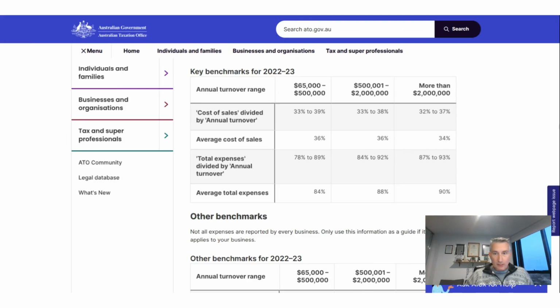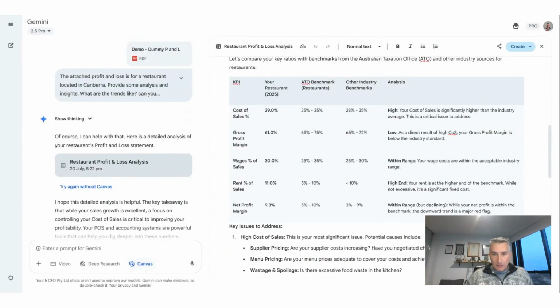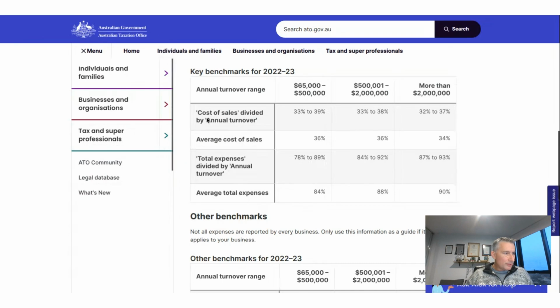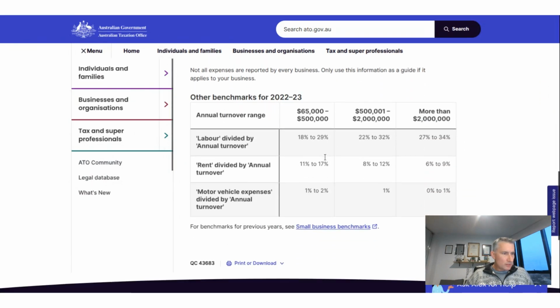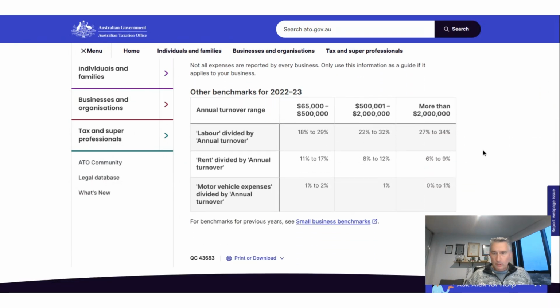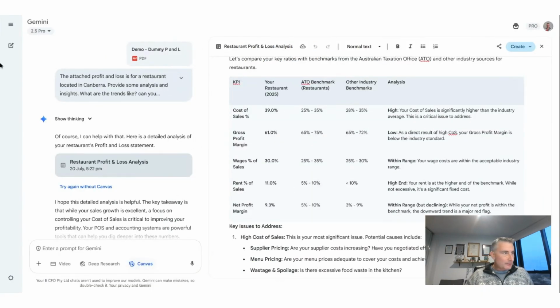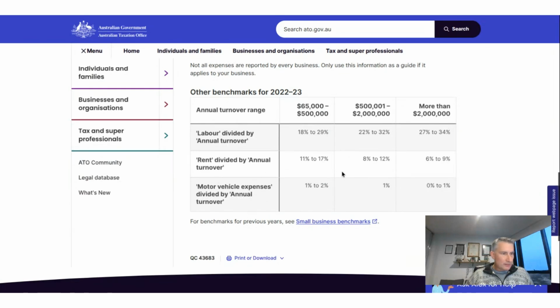And it's also said over here, wages to sales, the ATO benchmark is 25 to 35%. Again, I doubt it. Wages is 22 to 32%. Actually, not as bad as I thought it was. And rent is saying over here between 5 and 10%, whereas rent over here is 8 to 12%. So we're pretty close.